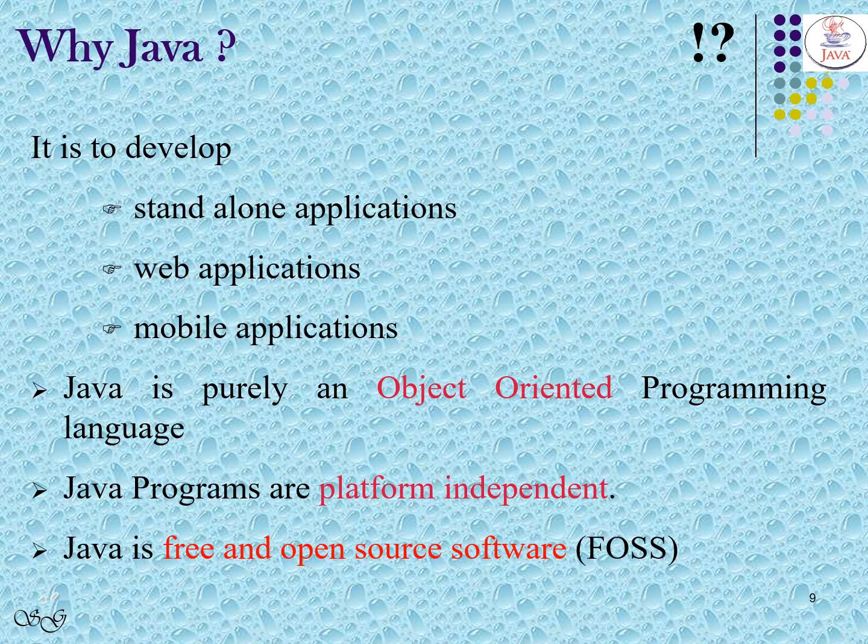Finally, at the outset, Java is used to develop standalone applications, web applications and mobile applications. Java is a purely object-oriented programming language. Java programs are platform independent. Java is free and open source software.